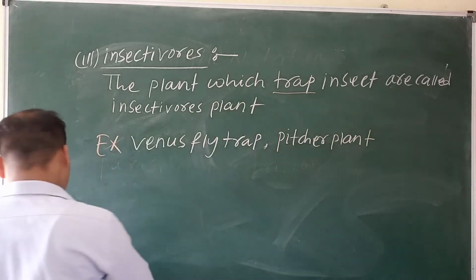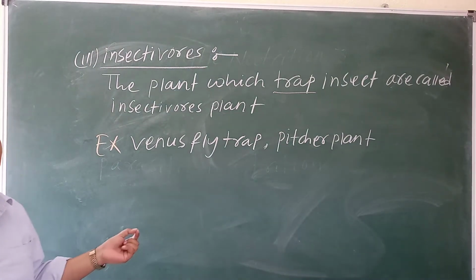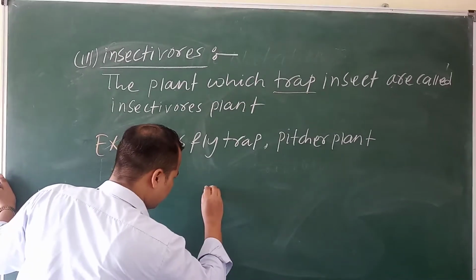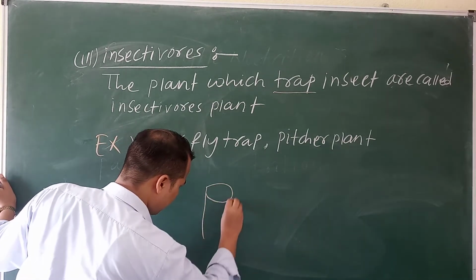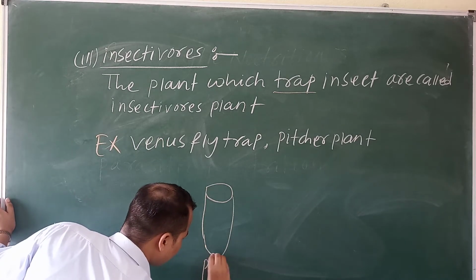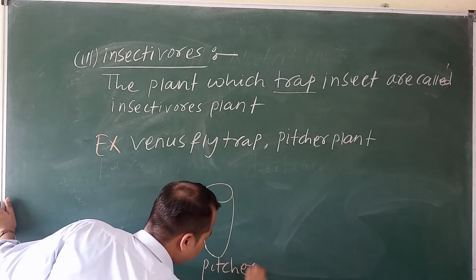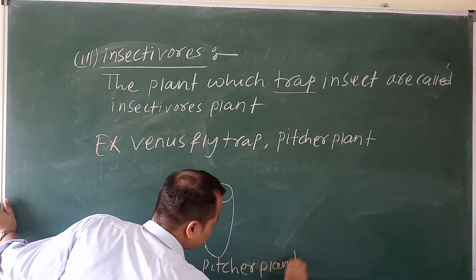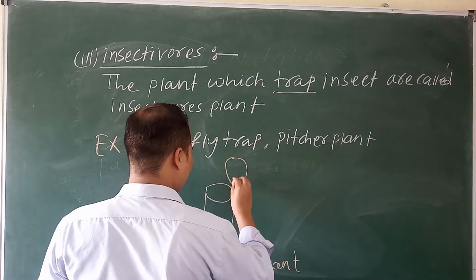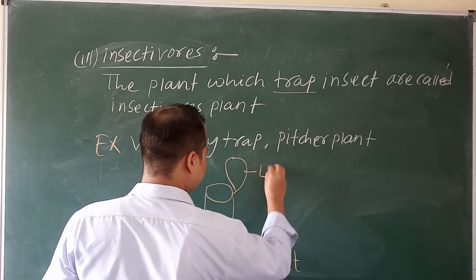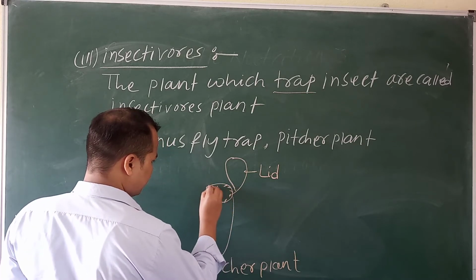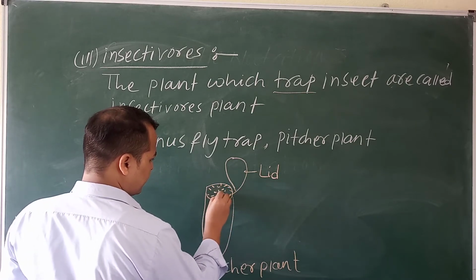Now I will discuss how the insectivorous plant takes its food inside the body. This is a diagram of a pitcher plant. They have a lid. This is called a lid. Some net-like cells are there.